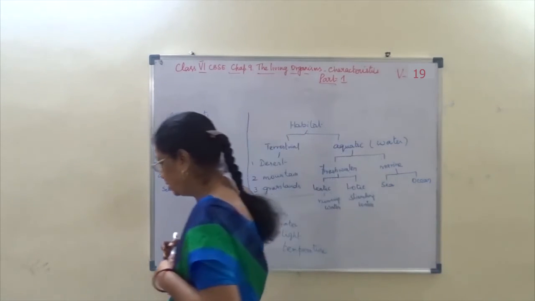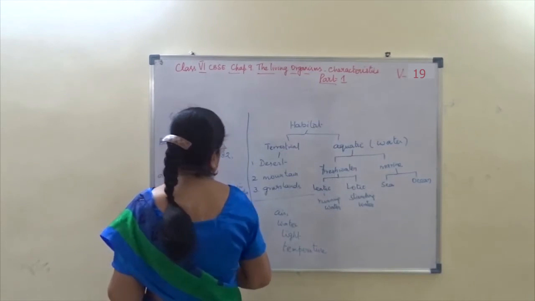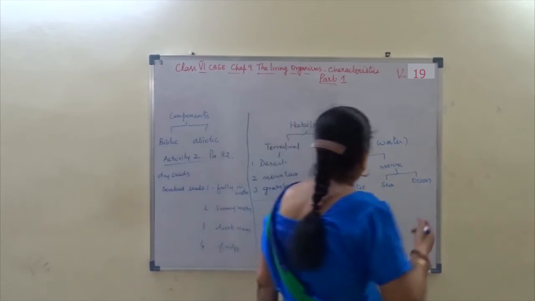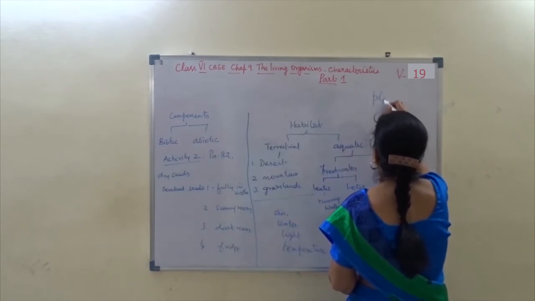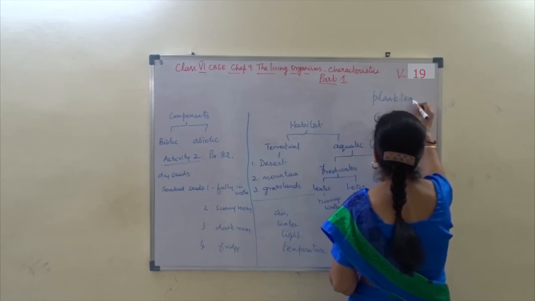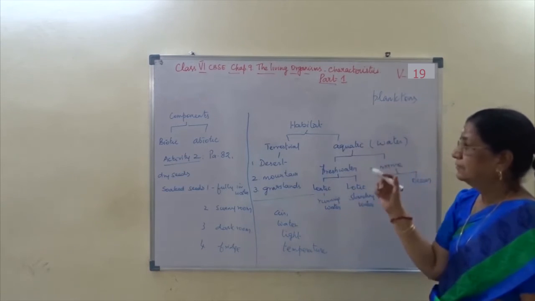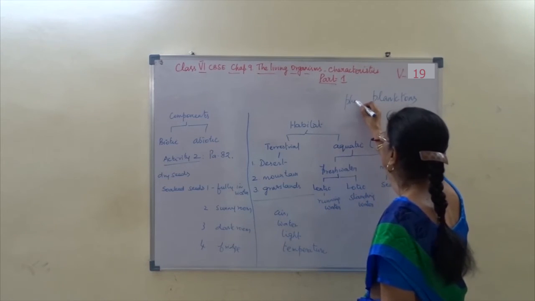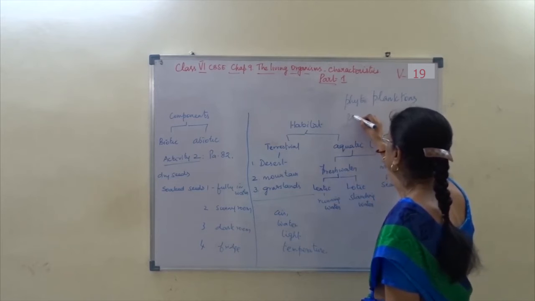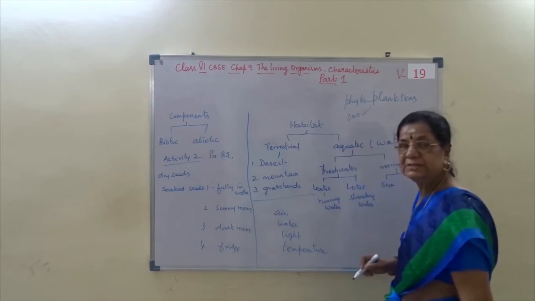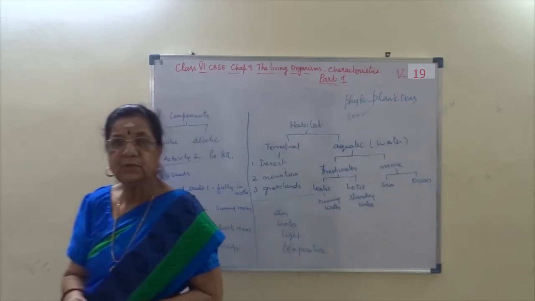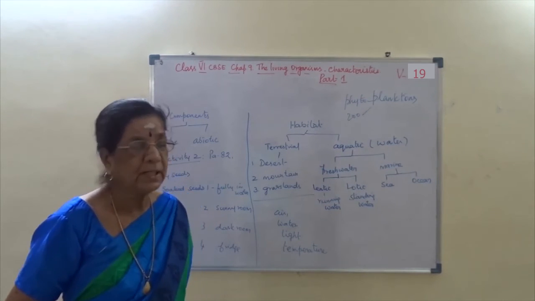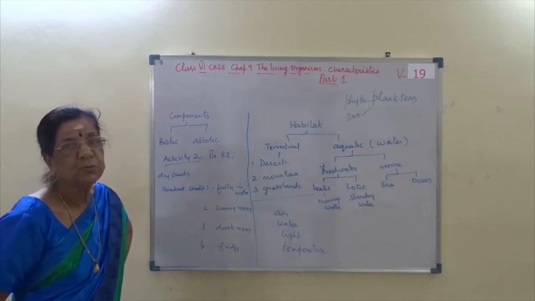When these living organisms are in aquatic form, they are called planktons, where plants are called phytoplanktons and animals are called zooplanktons. I hope you are following. Plants are called phytoplanktons and animals are called zooplanktons.